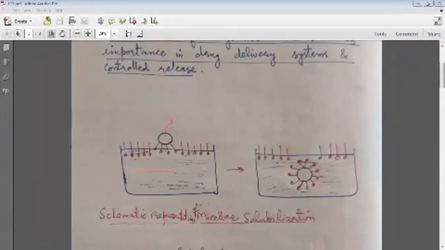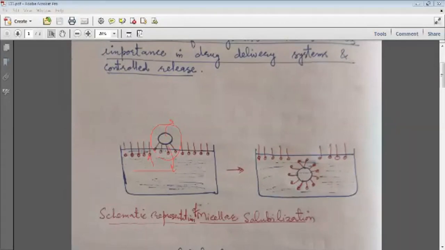When we add it onto the surface, these monomers basically adhere to this fat molecule, because this fat molecule is poorly soluble in the aqueous solution. So its solubilization is basically increased by these surfactant molecules.